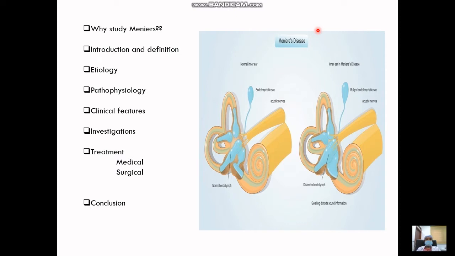Today we will be discussing these topics within our presentation, which includes why it is necessary to understand Meniere's disease, what is Meniere's disease, what are its causes, its physiology, its clinical features which help us in diagnosis of the disease, investigations which further aid the diagnosis, and the treatment.